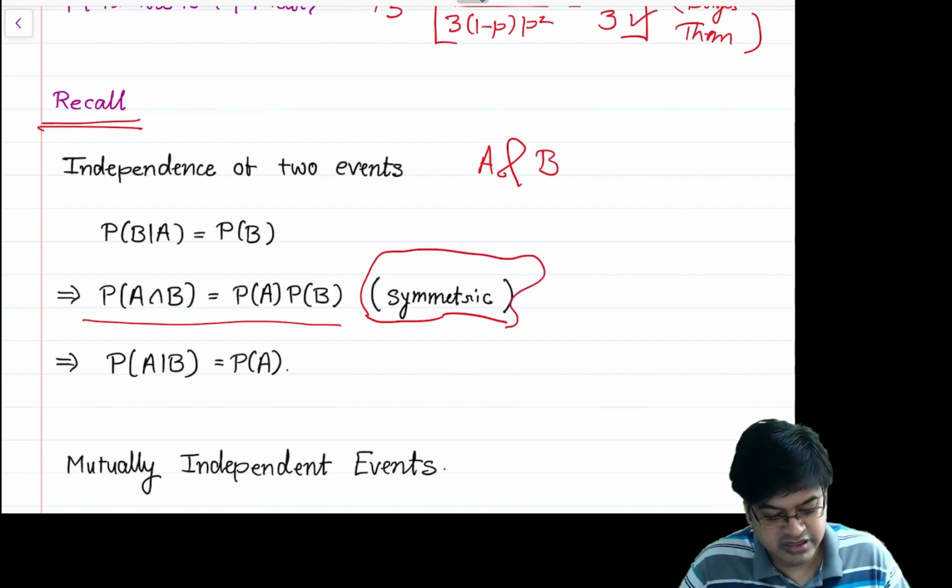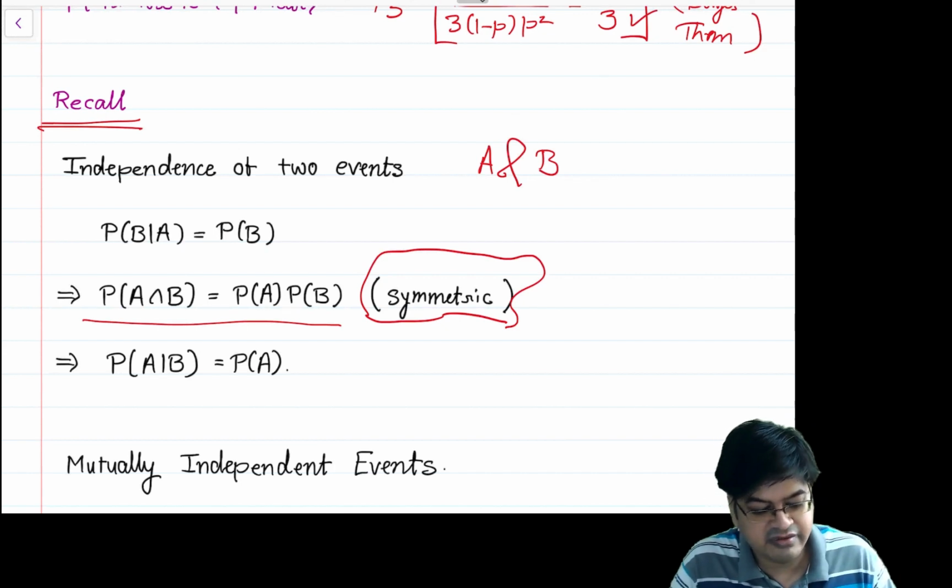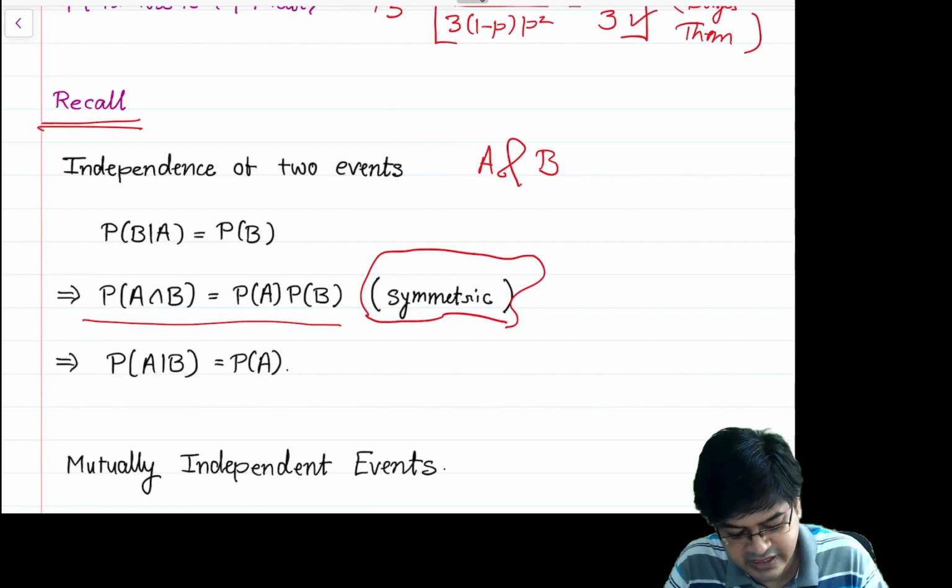Based on these events we can define the independence of two events, and whenever all such events satisfy the condition, we say they are pairwise independent.